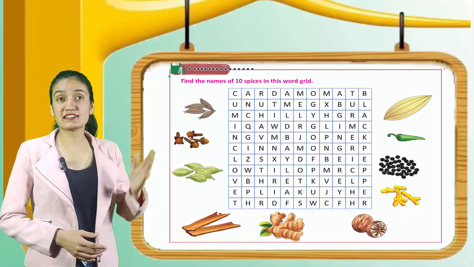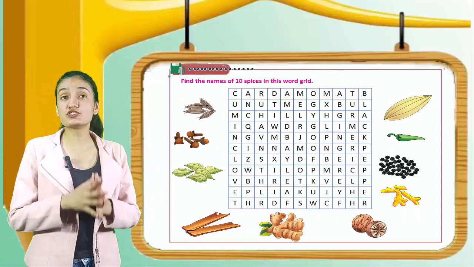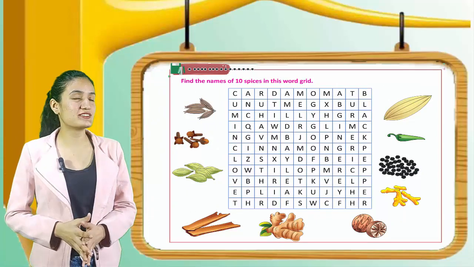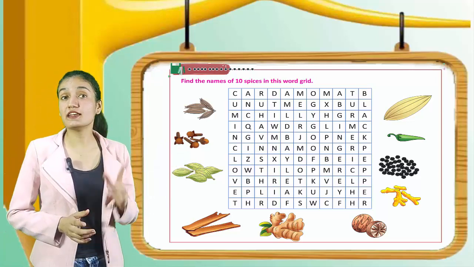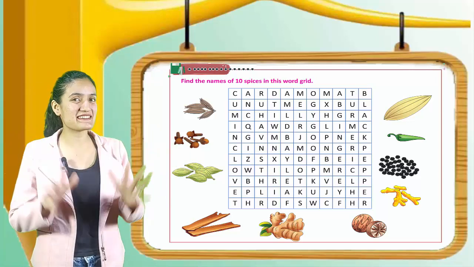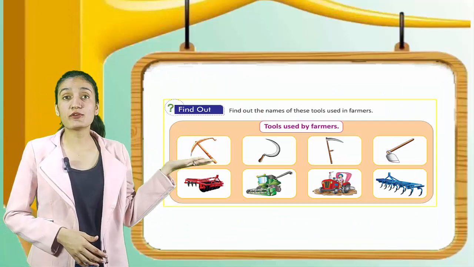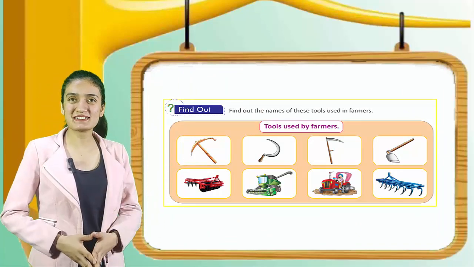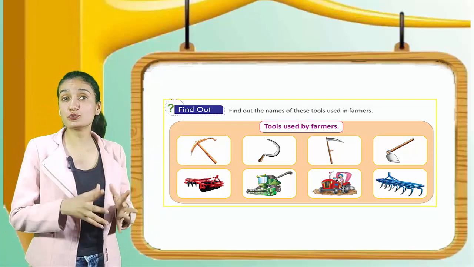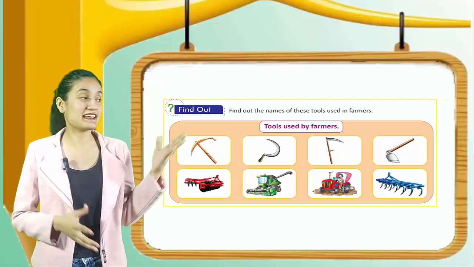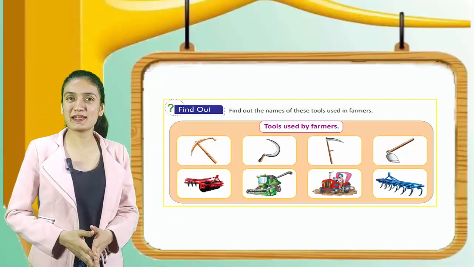Now we have an activity to do. Find the names of 10 spices in this word grid. Here is a word grid and you have to find 10 spices. Now kids, let's find out the names of these tools used by farmers. Here are the pictures of tools used by farmers. Kids, identify these tools and name them.